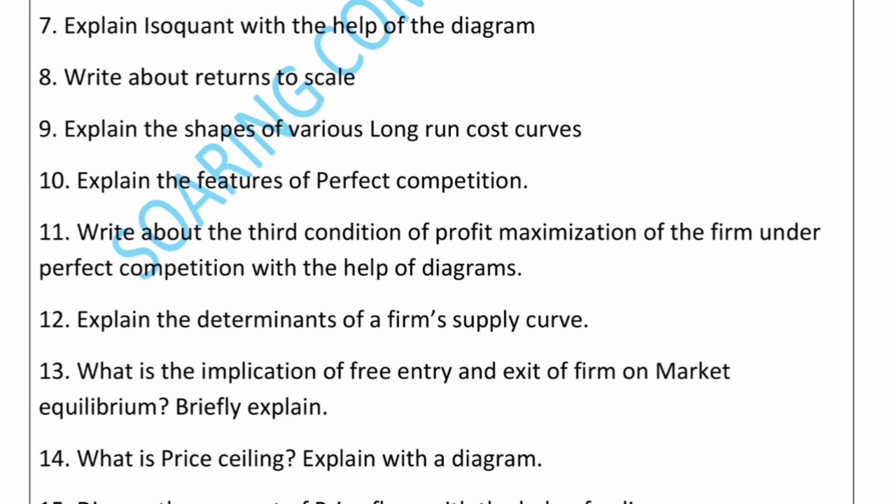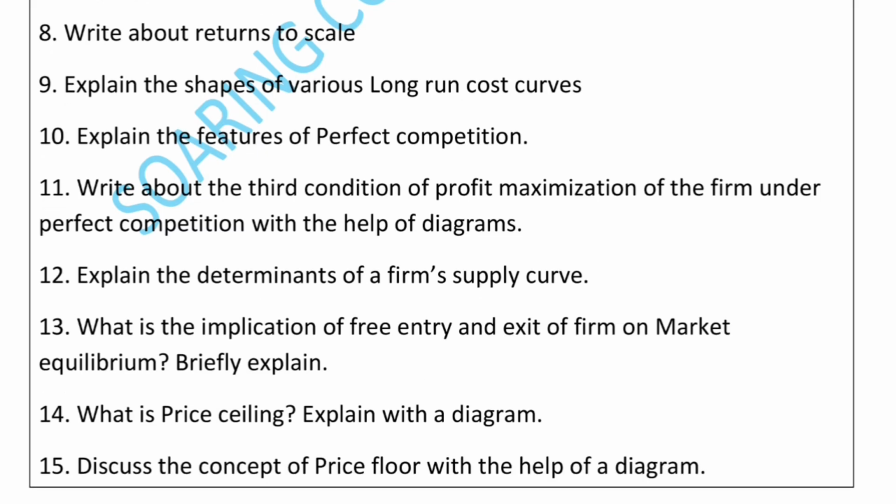The fourth chapter is the theory of the firm under perfect competition. The first question: features of perfect competition. The second question: write about the third condition of profit maximization of the firm under perfect competition with the help of a diagram. The third question: explain the determinants of supply curve. And the last question: what is the implication of free entry and exit of a firm on market equilibrium? Briefly explain. Among these four questions, they are going to ask one in your examination.